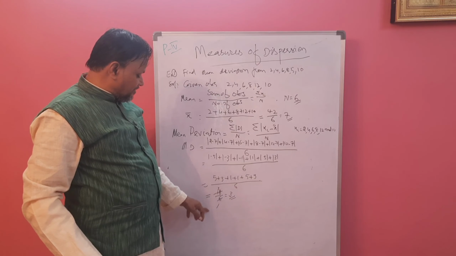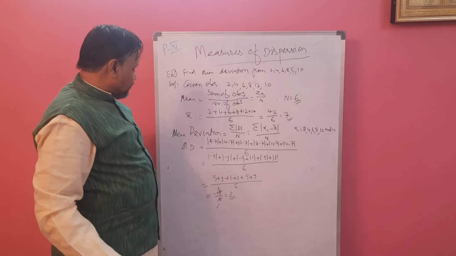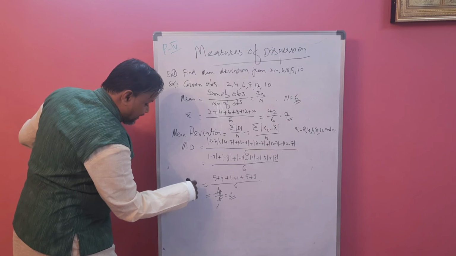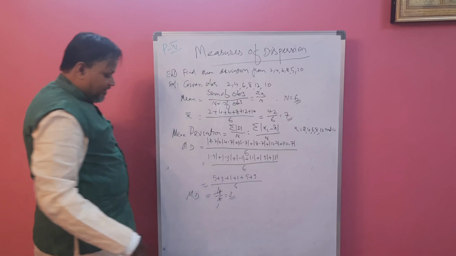Plus 3, 18. 18 divided by 6. 6 ones are 6, 6 threes are 18. So our mean deviation with mean is 3.